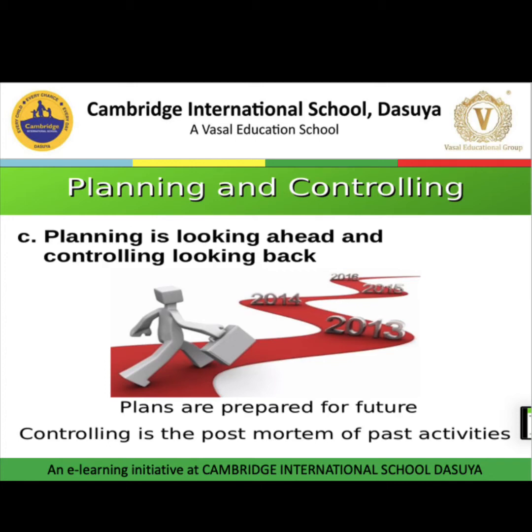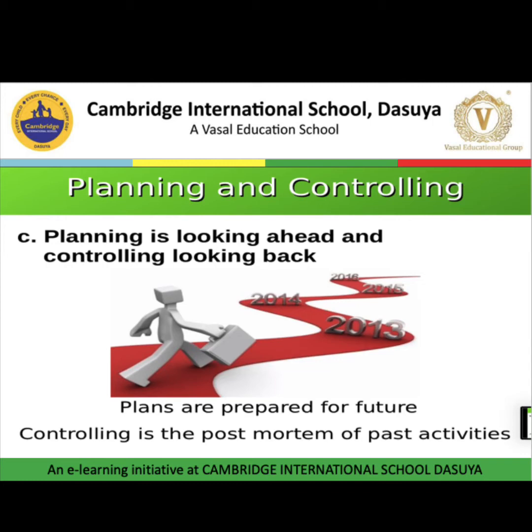Planning involves forecasting and preparing futuristic plans. We are thinking in advance for the future. We are going to set targets, parameters, objectives for the future. So it is futuristic in nature, and it is also known as forward looking function.